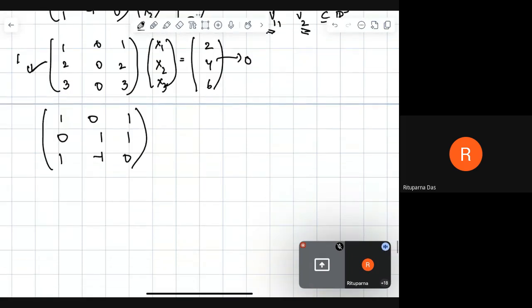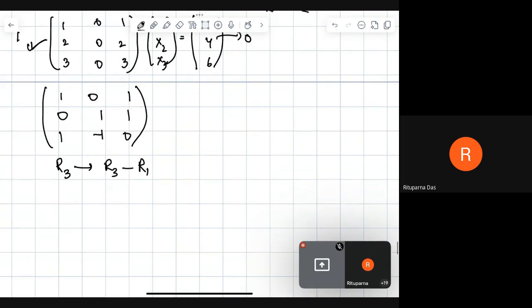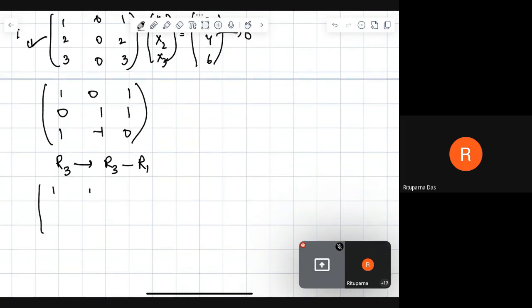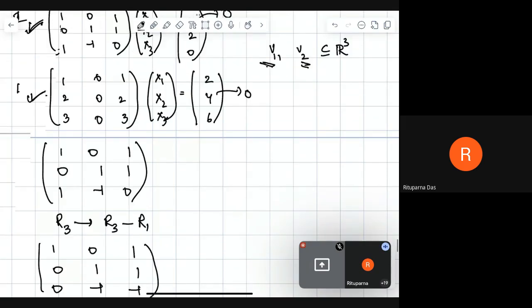So if this is the matrix, on row 3 you do row 3 minus row 1. So what do you get? 1 0 1, 0 1 1, 0 minus 1 minus 1.